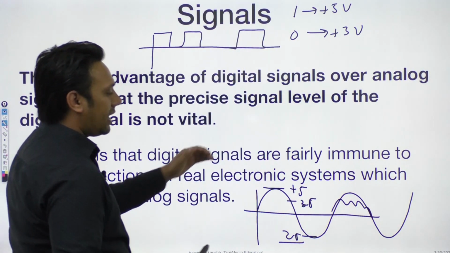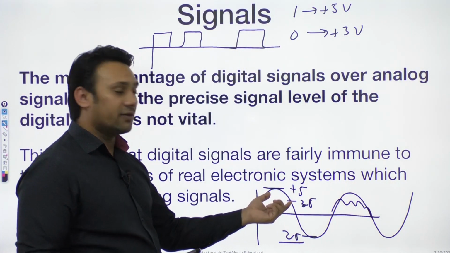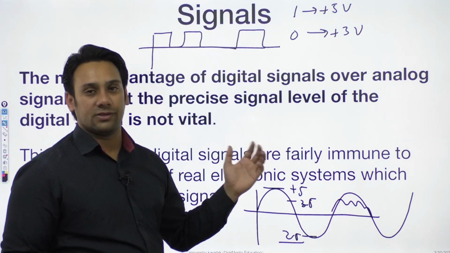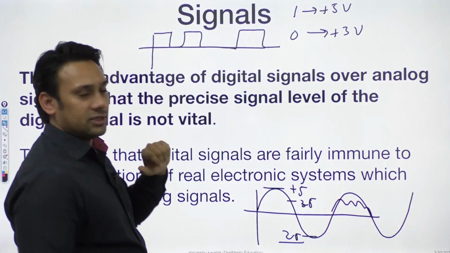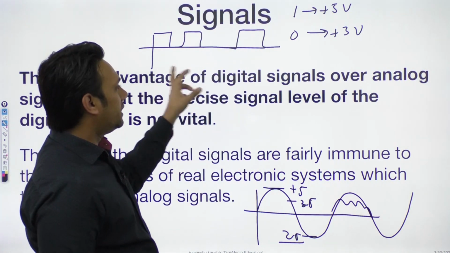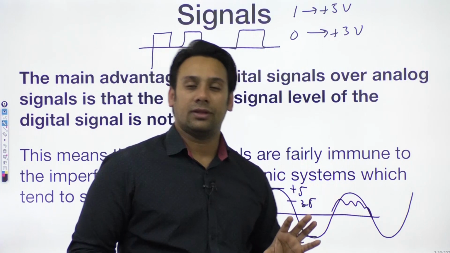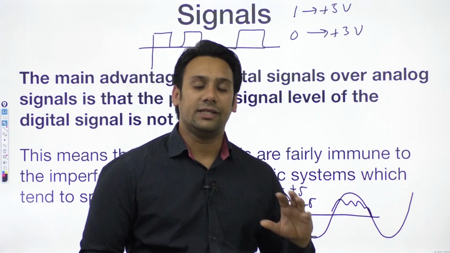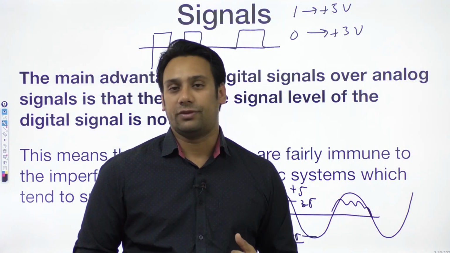So it is not having any other in-between values. It is not having a value like 3.5 or 2.7. These kinds of values in digital signals, we do not get. And because of that, even if the data gets corrupted, even if the signal gets corrupted, it is very easy to recover the data from the signal.